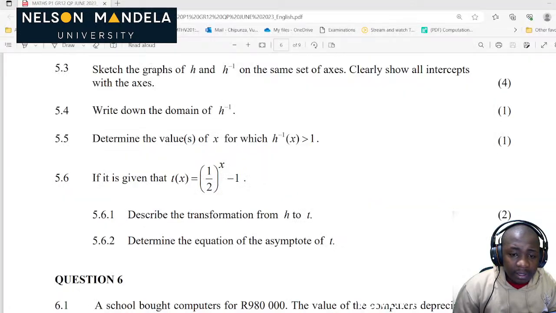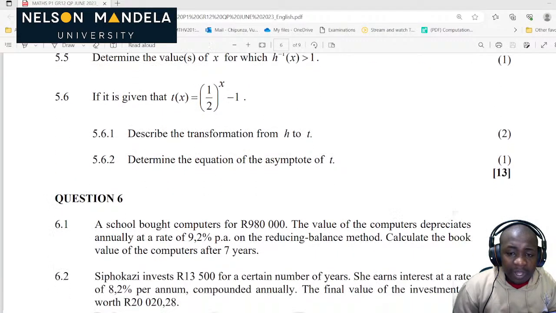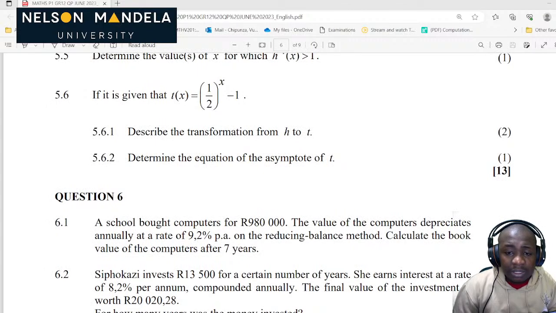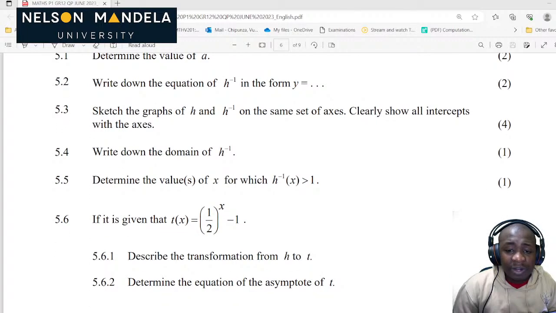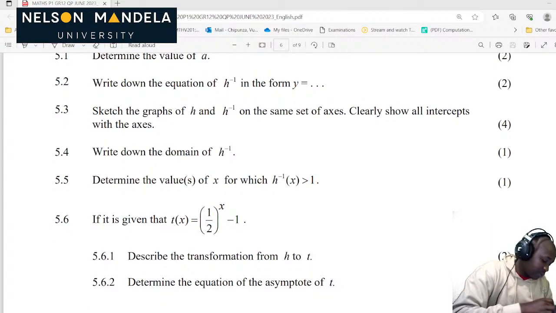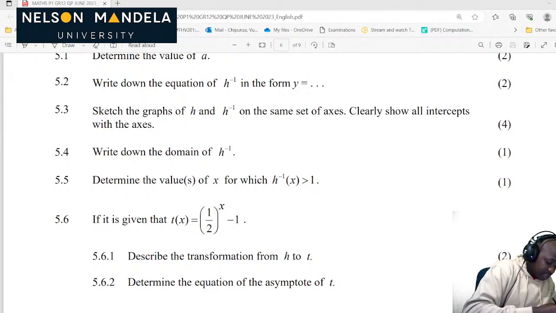Determine the equation of asymptote. Okay, before that, first, write down the domain of h inverse. It's easy. We can see this is h inverse. The domain will be x must be greater than 0. X must be the element of the real numbers where x must be greater than 0, because we can see that this function is always greater than 0 here.